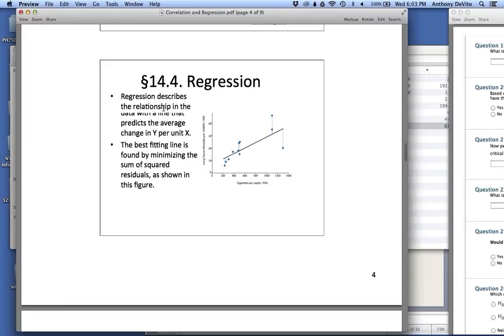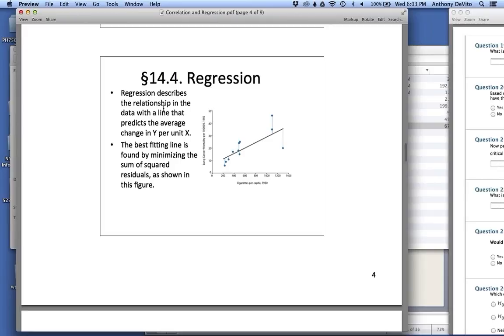In other words, if I know how many cigarettes a person smokes per year, how good an indicator, or how predictive is that, of the likelihood that he will die of lung cancer, for instance.